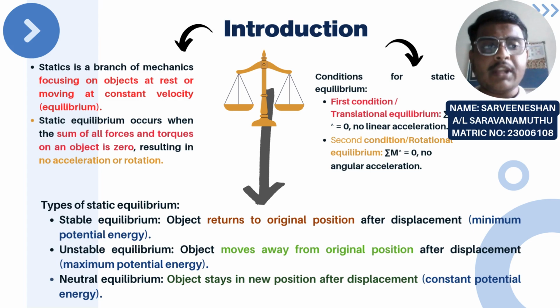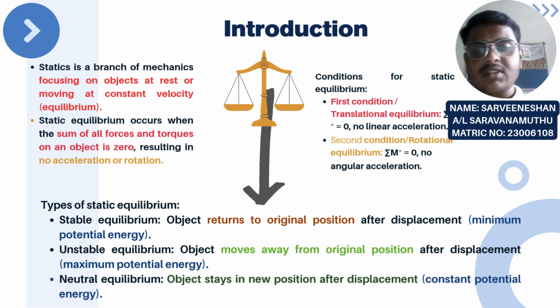For neutral equilibrium to occur, the center of gravity must be positioned directly above or aligned with the base of support during displacement. Understanding neutral equilibrium is essential in engineering and design to ensure that structures and objects maintain stability under various conditions. Simply said, the object stays in a new position after displacement occurs. This means potential energy is constant.